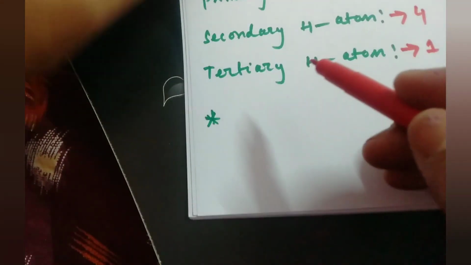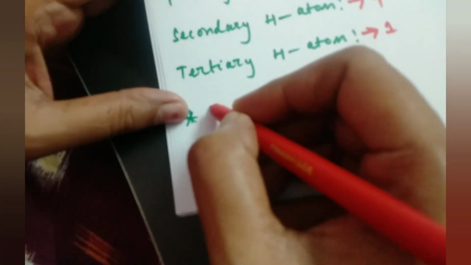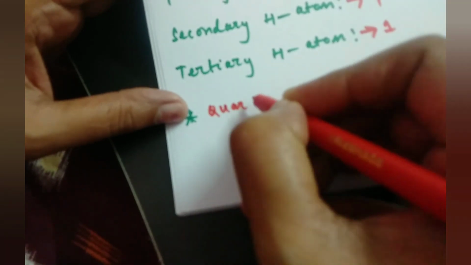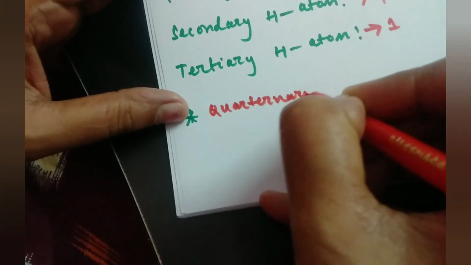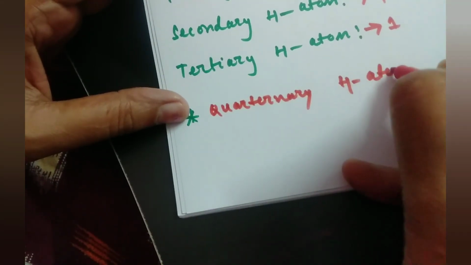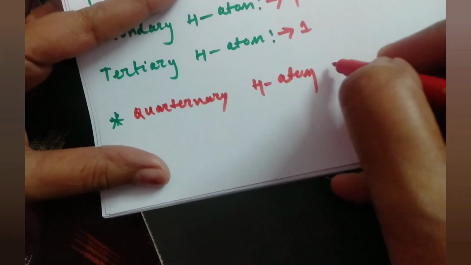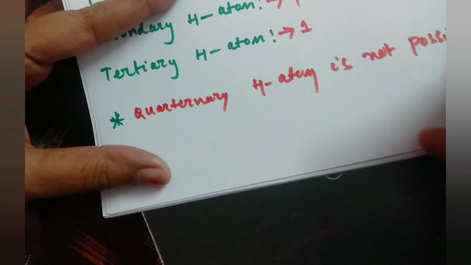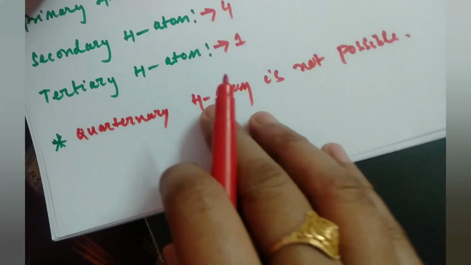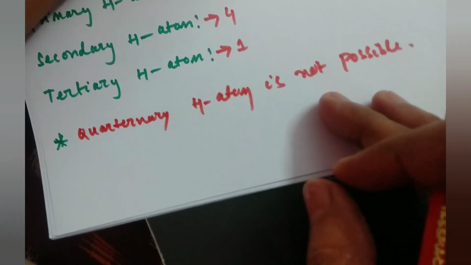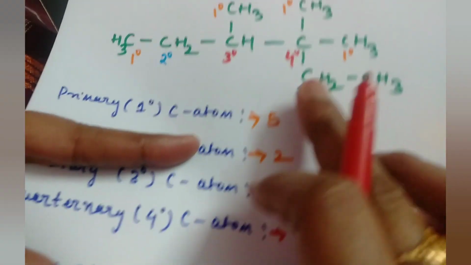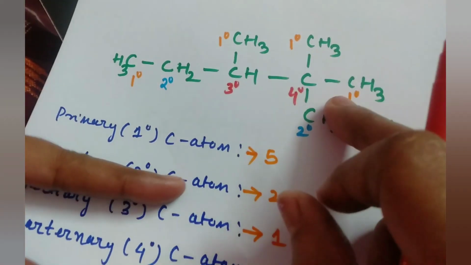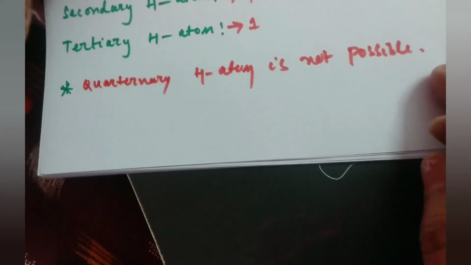So quaternary hydrogen atom is not possible. Or you can write there are 0 quaternary hydrogen atoms, because we already know that a quaternary carbon has carbon attached on all 4 sides, meaning there is no hydrogen attached. That means quaternary hydrogen atom is not possible.